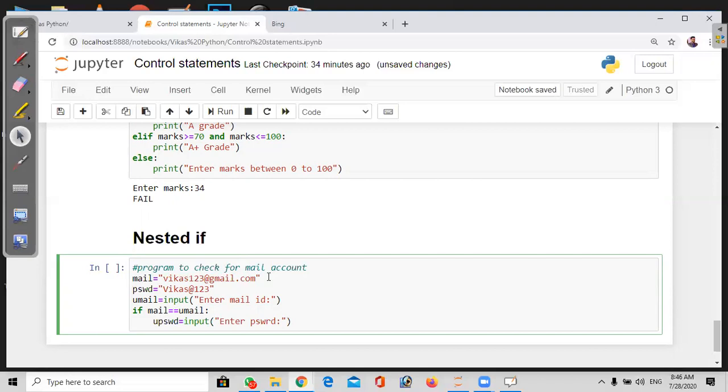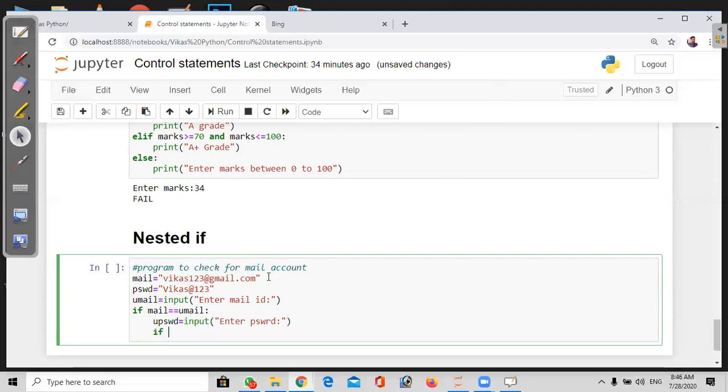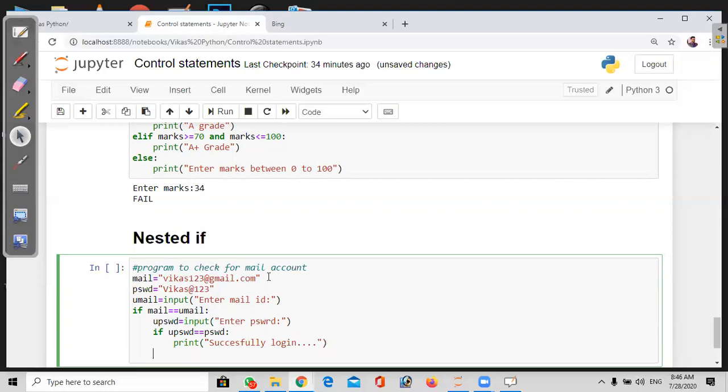If upassword equal to the existing password, print successfully logged in.